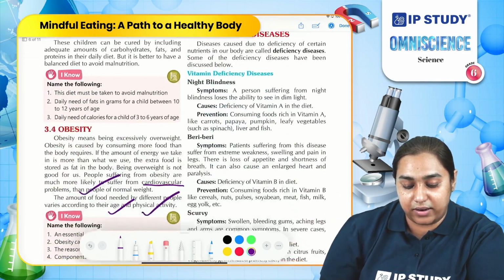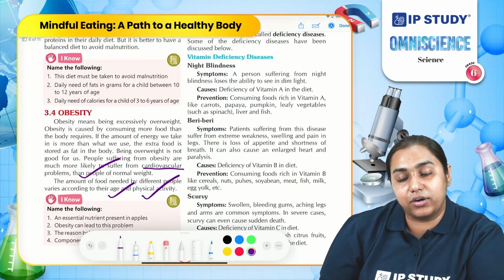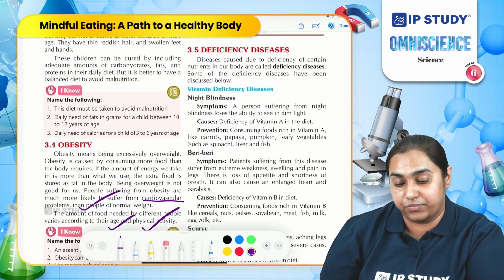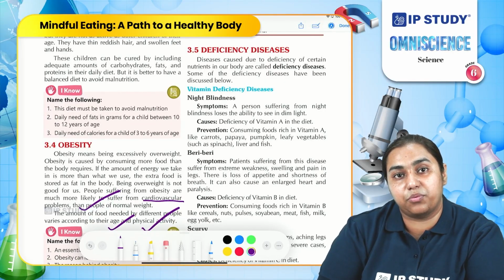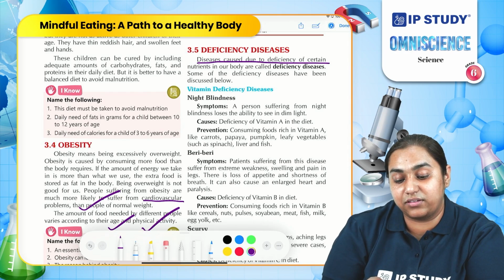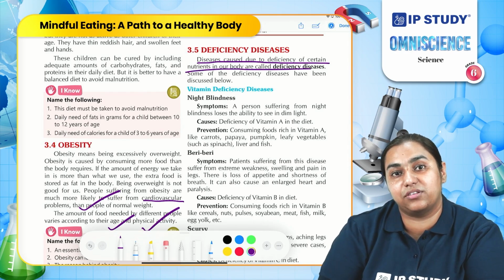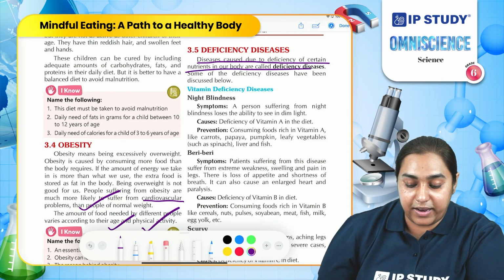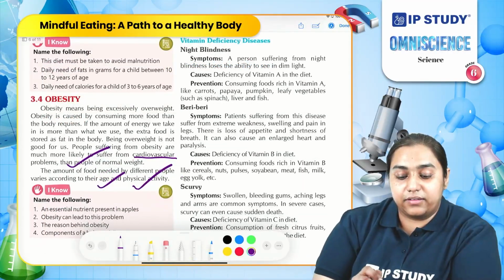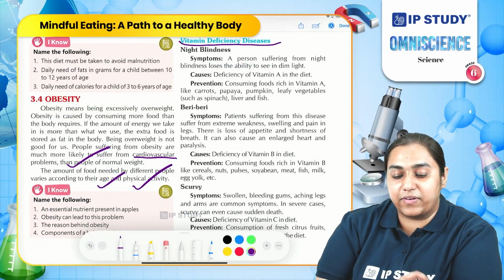Let us now understand what will happen if you do not get a sufficient amount of nutrients in your food. There are several diseases which the body suffers from. The diseases which are caused due to deficiency of nutrients are called deficiency diseases. Let us take each deficiency disease one by one. Diseases caused due to deficiency of vitamins.